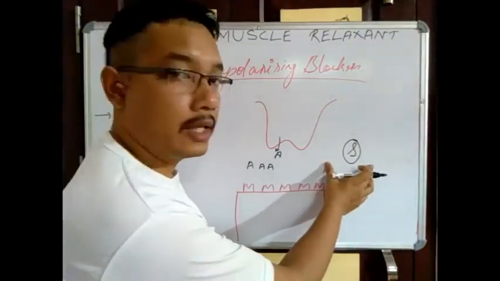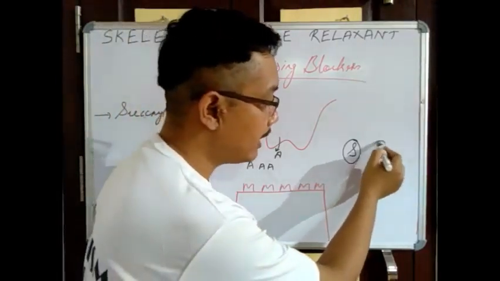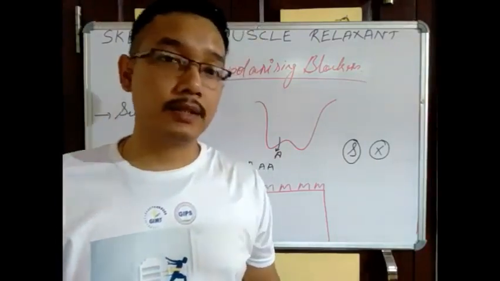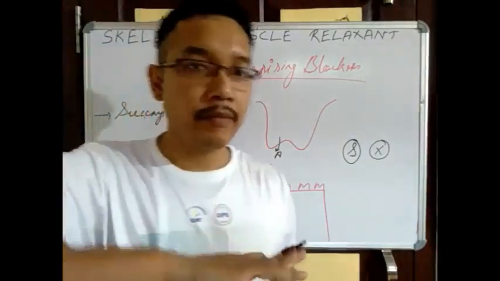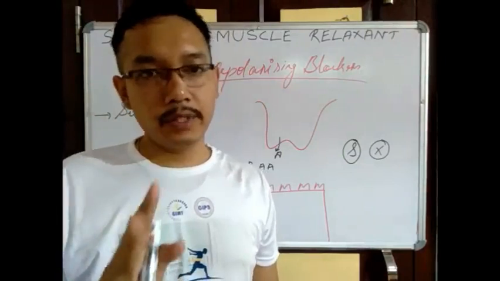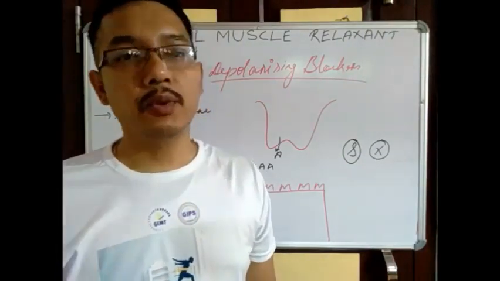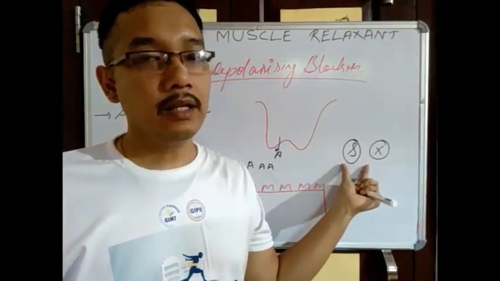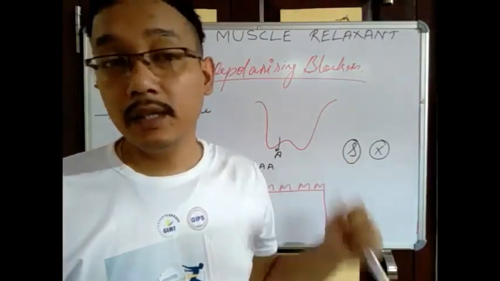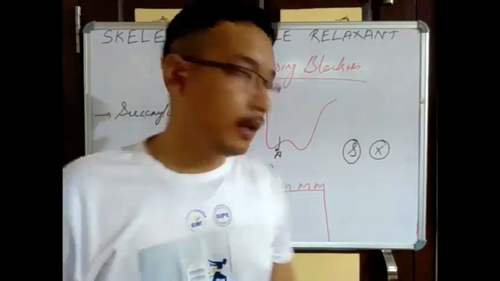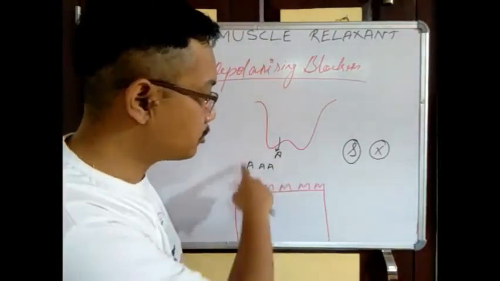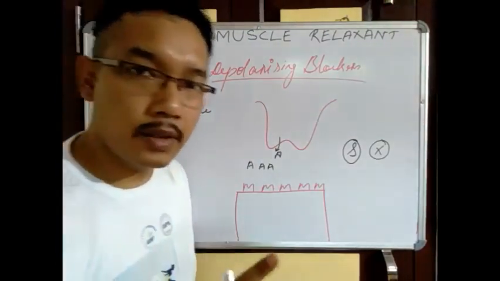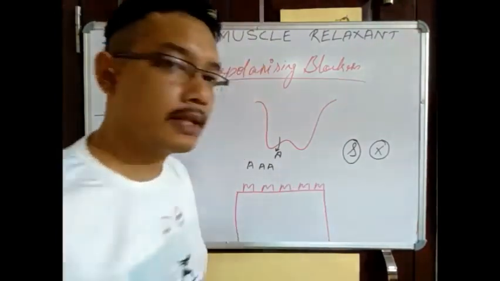Succinylcholine is not degraded or hydrolyzed by the true acetylcholinesterase. Previously we studied acetylcholinesterase can be of two types. One is the true, second one is the pseudo. It can only be degraded by the pseudo acetylcholinesterase, which is found in the blood plasma or liver. But in the synaptic cleft, true acetylcholinesterase is available. So this true acetylcholinesterase cannot degrade the succinylcholine.